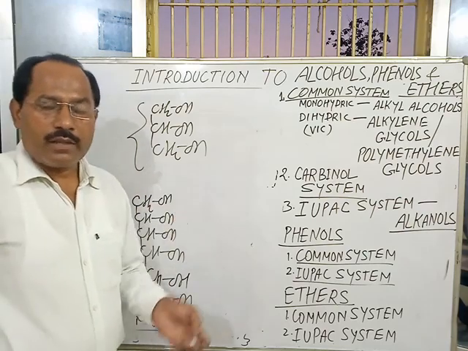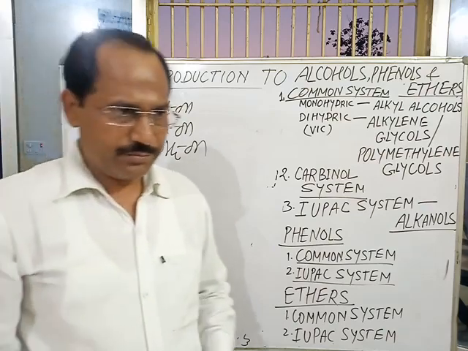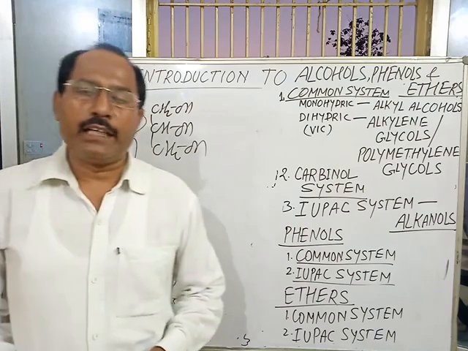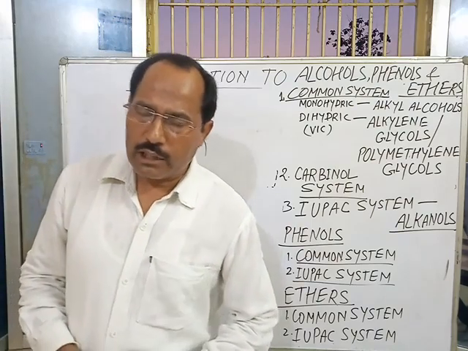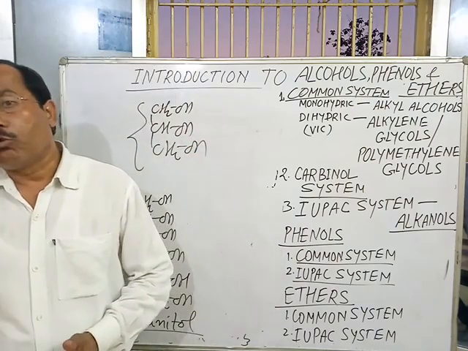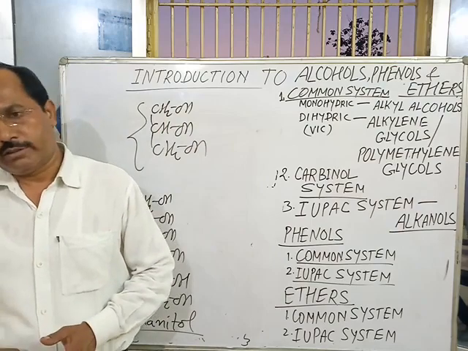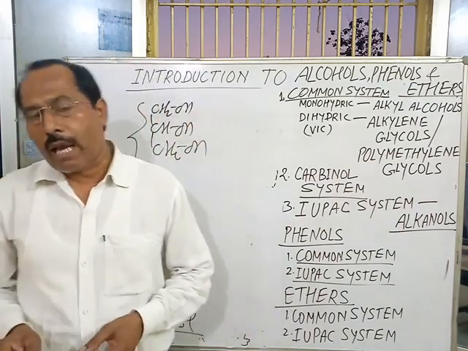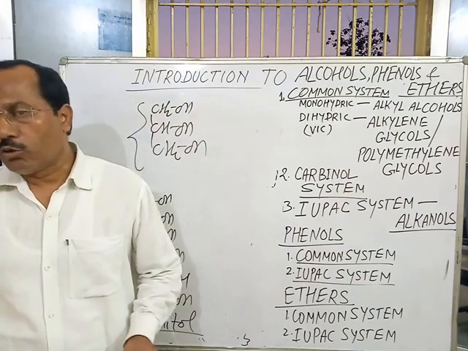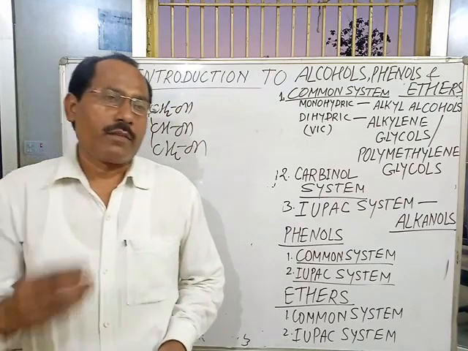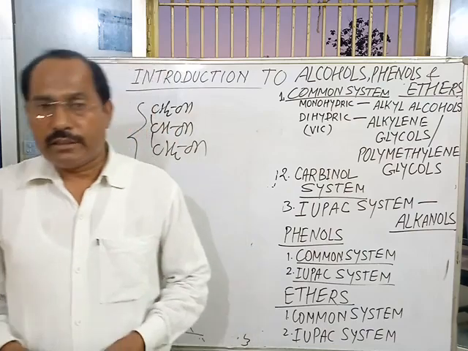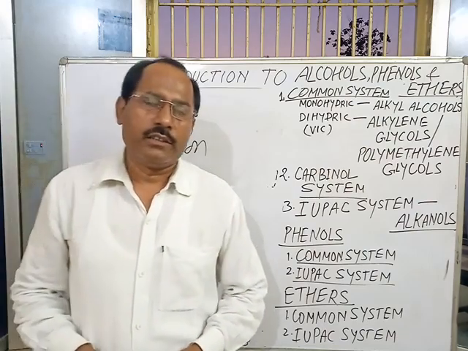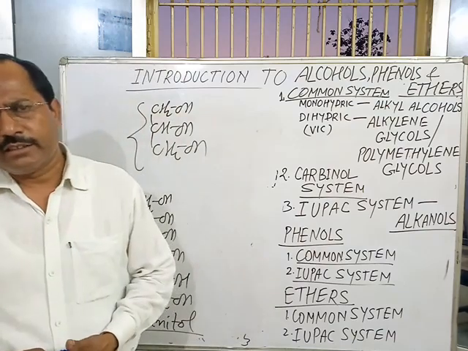I repeat, aliphatic alcohols may be classified as monohydric alcohols, dihydric alcohols, trihydric alcohols, and polyhydric alcohols. Monohydric alcohols are further classified as primary, secondary, and tertiary alcohols. But in case of dihydric, trihydric, and polyhydric alcohols, there is no important classification.